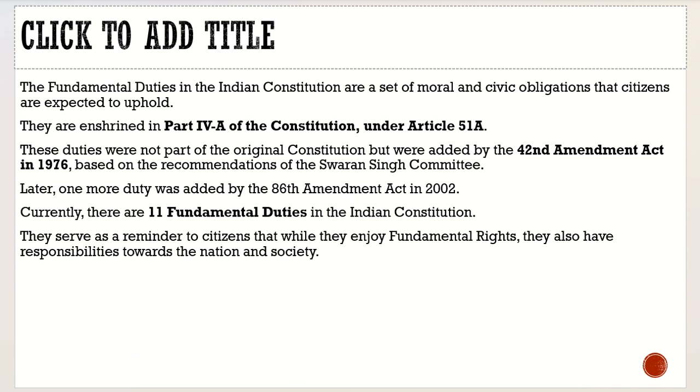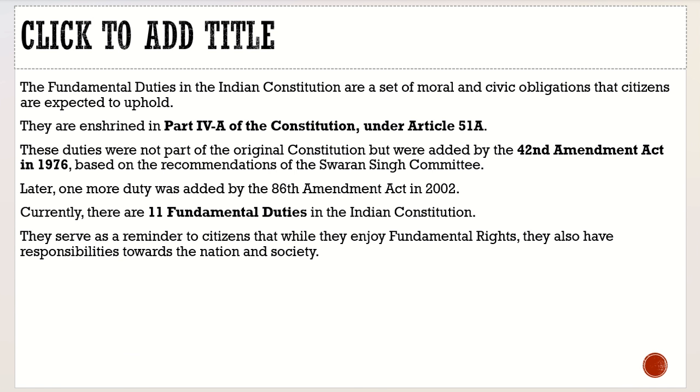The fundamental duties in the Indian constitution are a set of moral and civic obligations that citizens are expected to uphold, that we understood. They are enshrined in Part 4A of the Indian Constitution under Article 51A, that we understood. These duties were not part of the original Constitution but were added by the 42nd Amendment Act in 1976 based on the recommendation of the Swaran Singh Committee, that we also understood. Later on, one more duty was added by the 86th Constitutional Amendment Act in 2002, that we also understood.